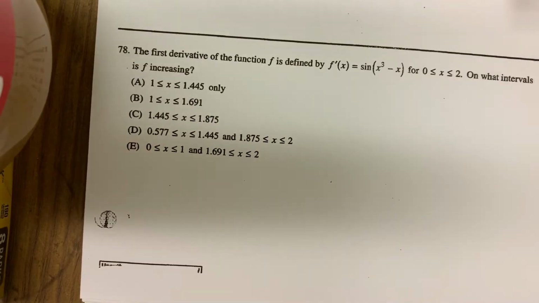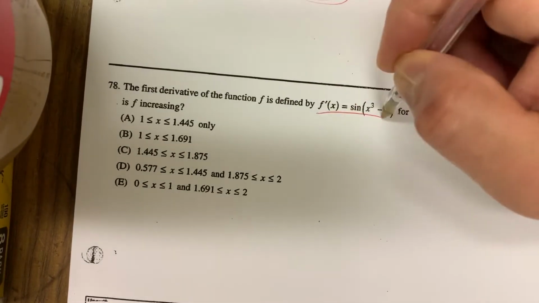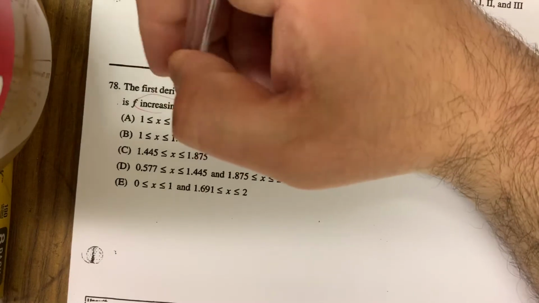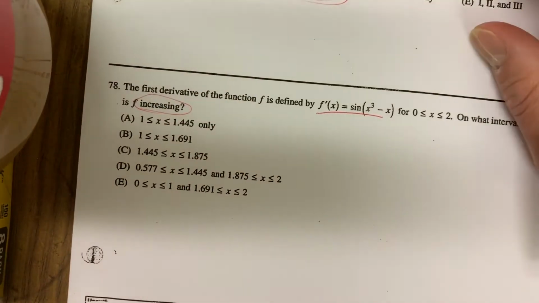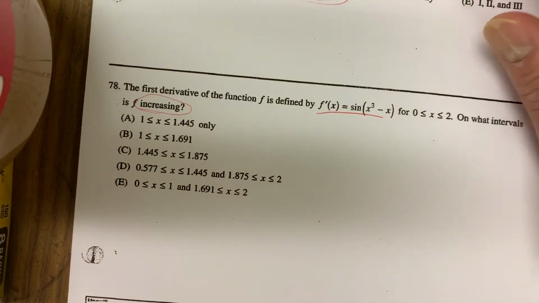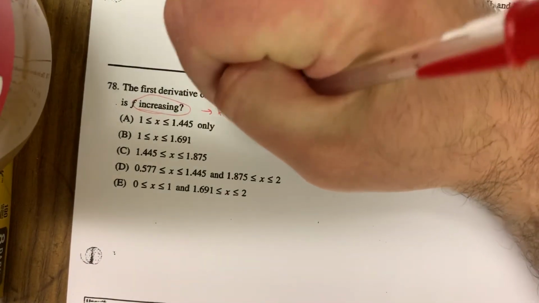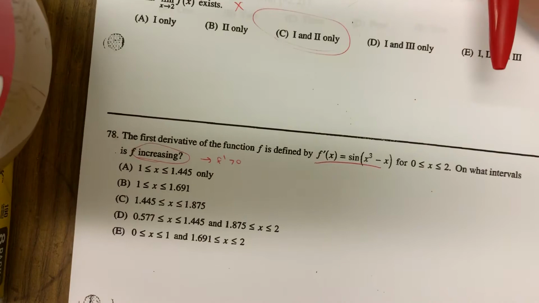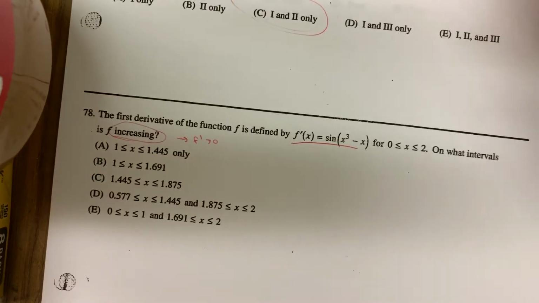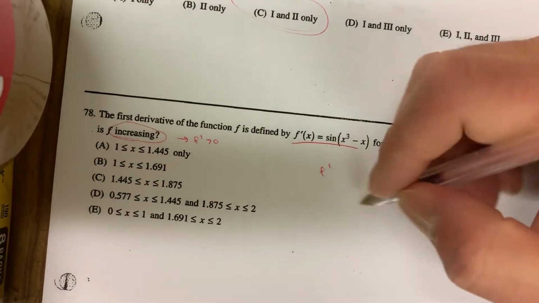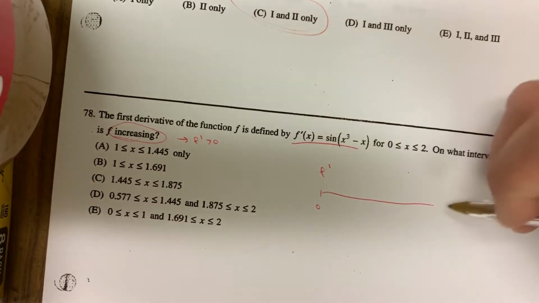78, calculator classic here. The first derivative function is given by f prime equal to this. On what intervals is f increasing? Deja vu, okay? We just did a problem like this. F is increasing when f prime is positive. It could also increase when f prime equals 0 or non-existent. People are like, well, I want to draw the f prime line. Is it bounded? It is, from 0 to 2.